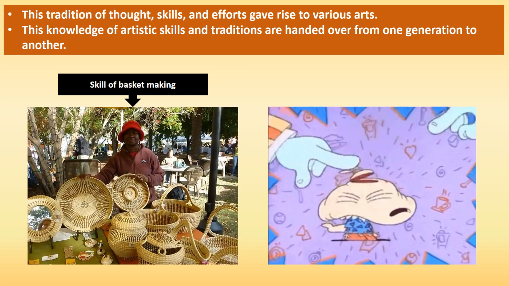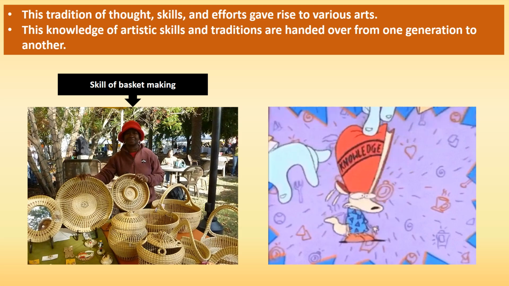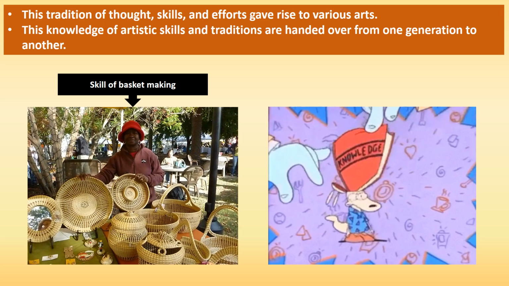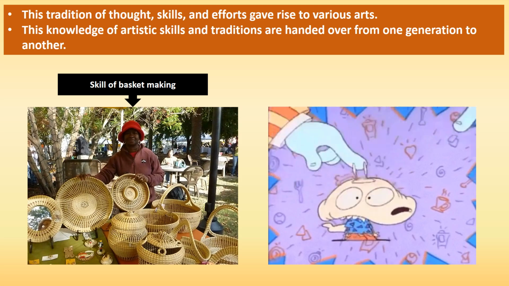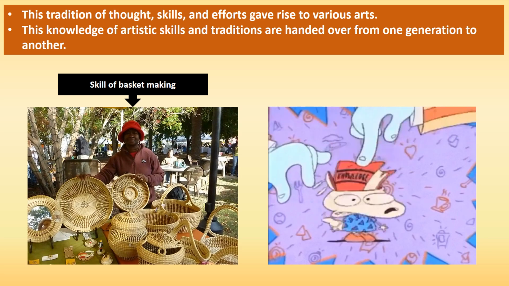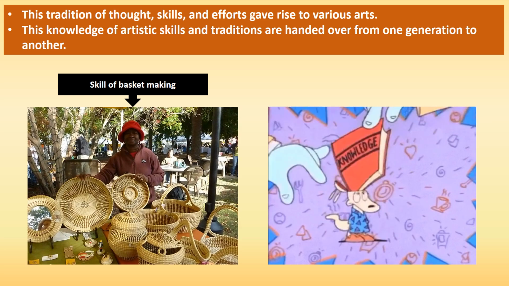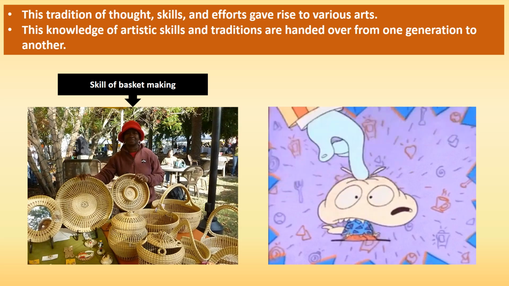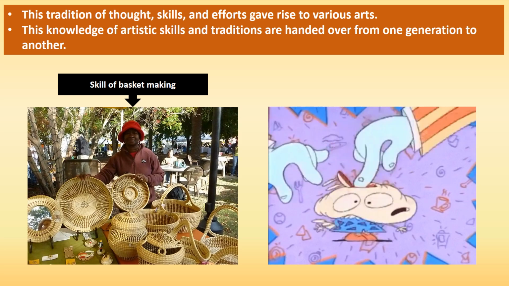The tradition of thought, skills and efforts gave rise to various arts. This knowledge of the artistic skills and traditions was handed over from one generation to another, that is, grandfather to father and father to son. Example, a weaver taught his son the skill of weaving.